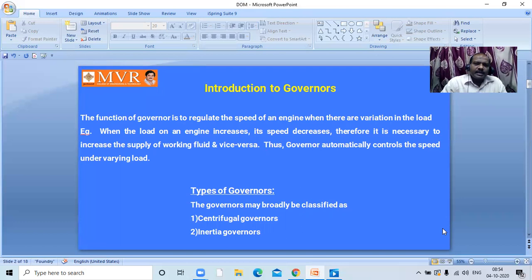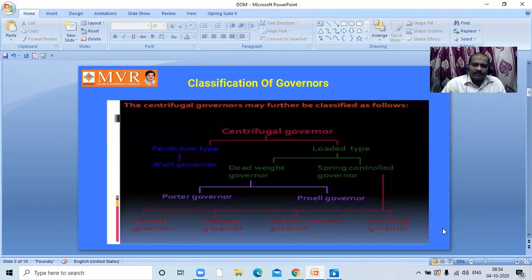Types of governors. The governor may broadly be classified into centrifugal governors and inertia governors. Next, types of governor. There are broadly two classifications. One is called centrifugal governors, and the second one is called inertia governors. Let us see that. In the classification of centrifugal governors, there are two types. One is the pendulum type, and in the pendulum type we have the Watt governor.